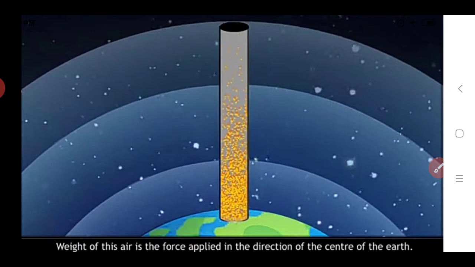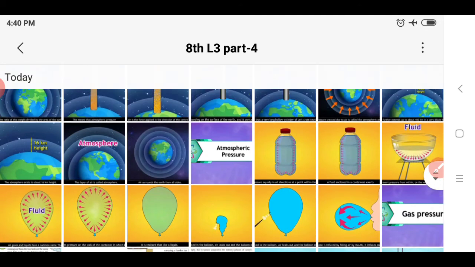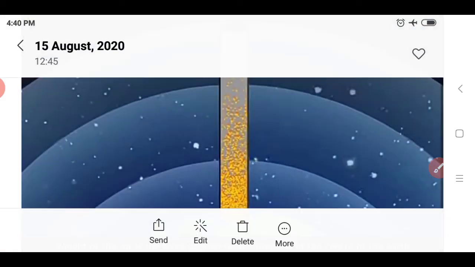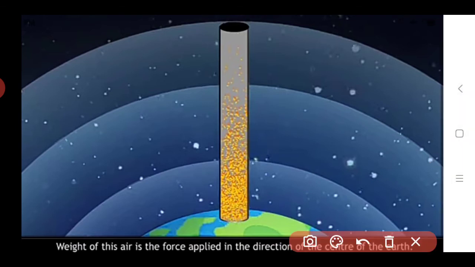So if we imagine such a cylinder which has a unit cross-sectional area and contains air particles inside it, then if we see this yellow colored part, imagine these are the air particles.